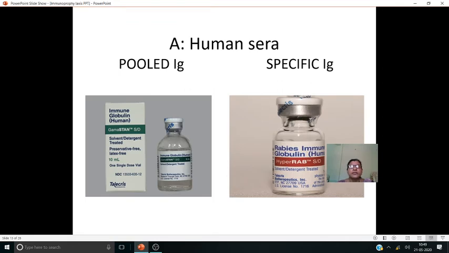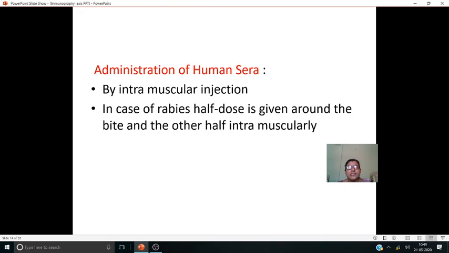And there are 2 human sera we are seeing, pooled immunoglobulins and specific immunoglobulins. Immunoglobulin, here you can see the bottles. Specific immunoglobulins, or rabies immunoglobulins, here you can see. And the administration is intramuscular injection only. This sera has to be given intramuscularly, but in case of rabies, half the dose has to be given around the dog bite area, and the other half dose has to be given intramuscularly.